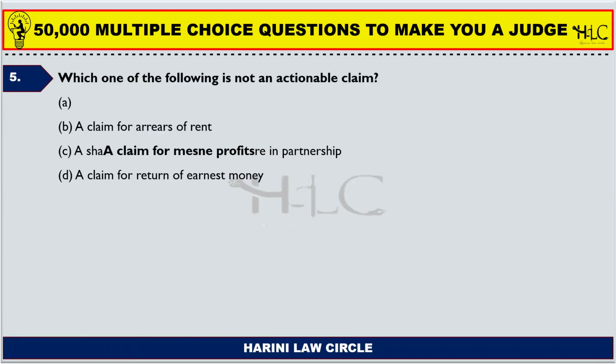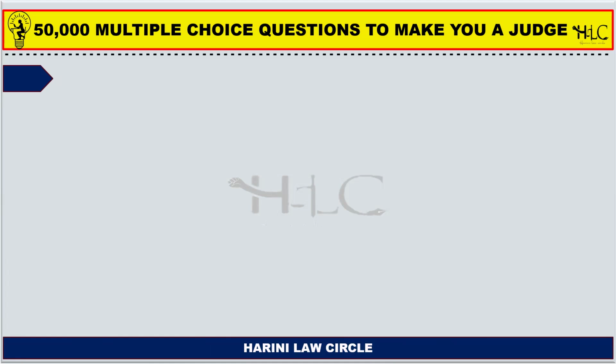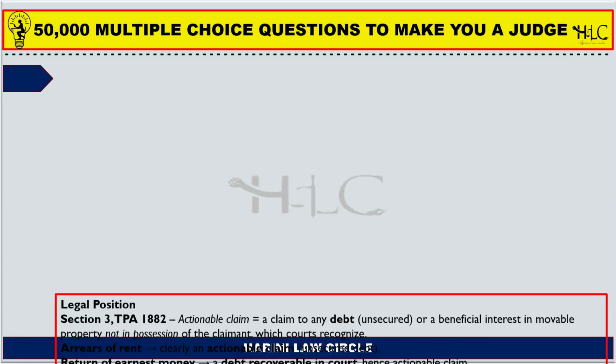Moving ahead to the fifth question. Which one of the following is not an actionable claim? So the options are not clearly framed. I just want you all to skip this question and move on to the next question. And I will discuss this question in the upcoming sessions. Okay. Don't worry about this question. I'll discuss the same question in the upcoming session with clear options.